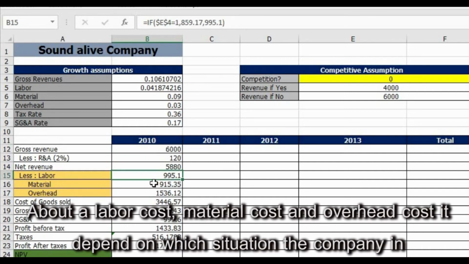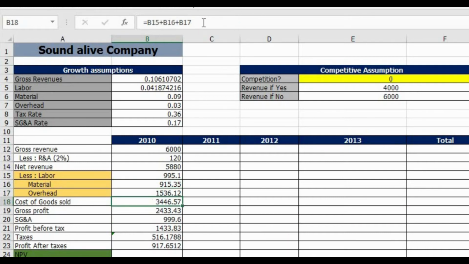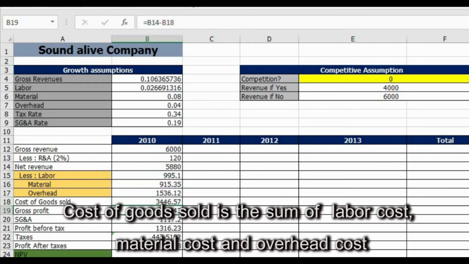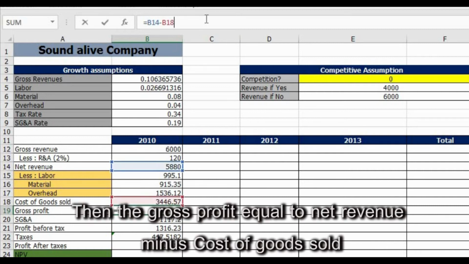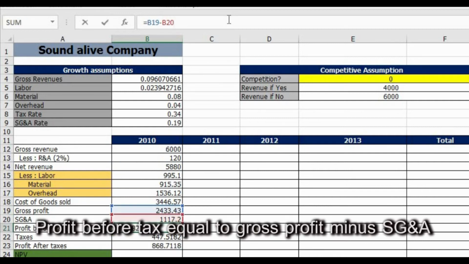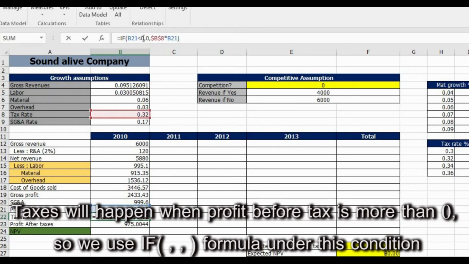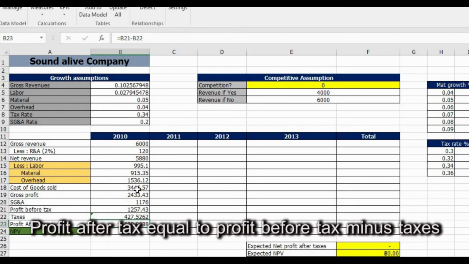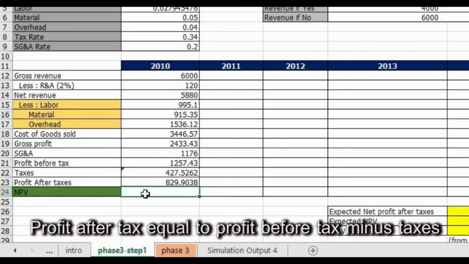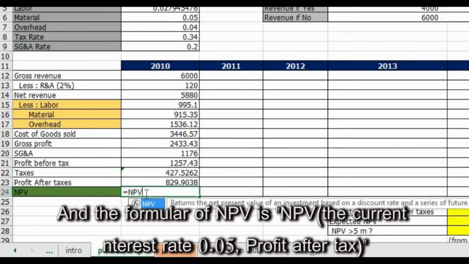Labor cost, material cost, and overhead cost depend on which situation the company is in, whether it has a competitor or not. Cost of goods sold is the sum of labor cost, material cost, and overhead cost. Then the gross profit equals net revenue minus cost of goods sold. Profit before tax equals gross profit minus SG&A. Taxes will apply when profit before tax is more than 0, so we use an IF formula under this condition. Profit after tax equals profit before tax minus taxes. And the formula for NPV is NPV with the current interest rate 0.05 and the profit after tax.